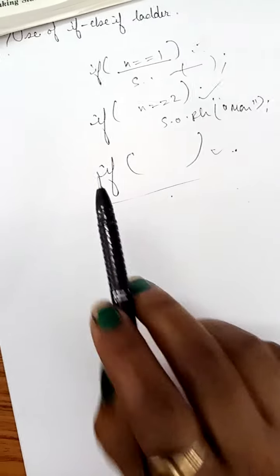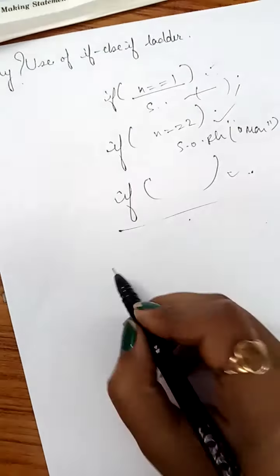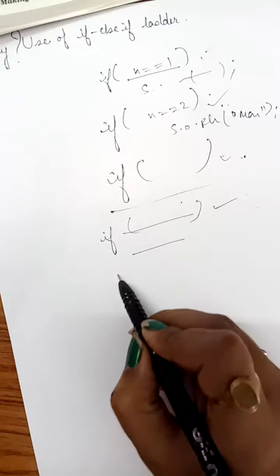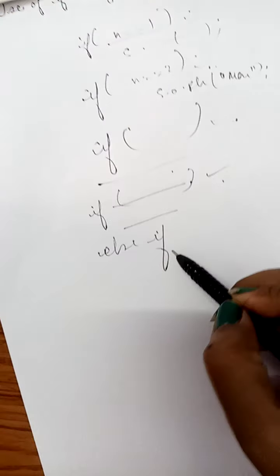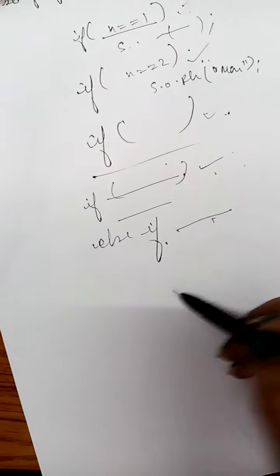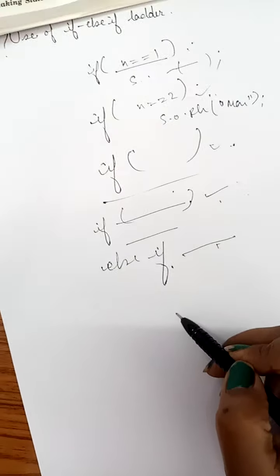But if you are using an if else if ladder, you are using else along with if. If this one is true, then this part will get executed. Else, if this one is not true, only then will this be checked, and if this one is also not true, then the next will be checked. In the case of multiple ifs, it doesn't matter whether the first condition is true or false, this will be executed, after that this, then this. In the case of an if else if ladder, if this one is true, the rest will not get executed.